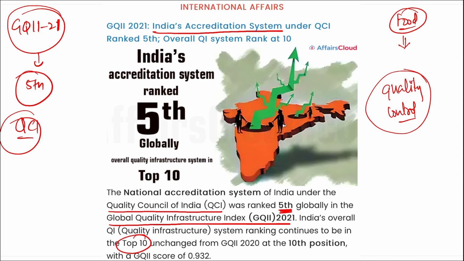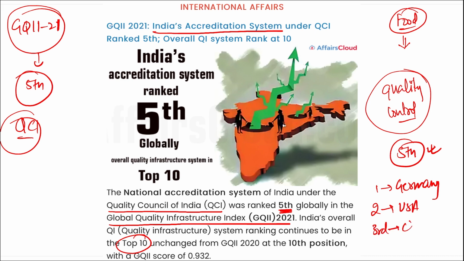So similarly, in this national accreditation system of India under the Quality Council of India, the rank of India's accreditation system was 5th. Alright, highly important. Then who was in the top position? First was Germany, second USA, third China, and fifth is your India.